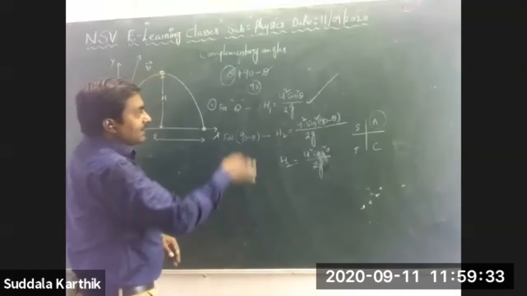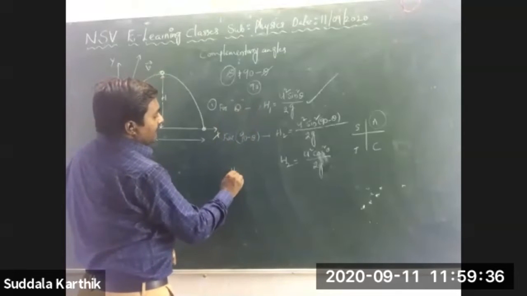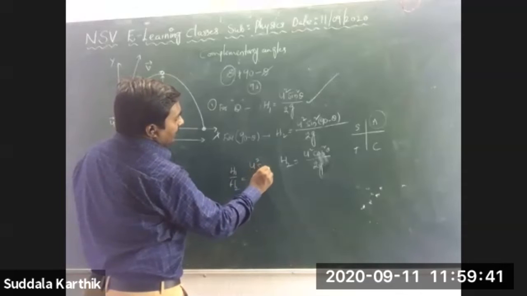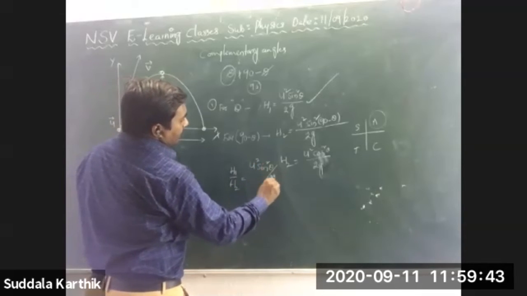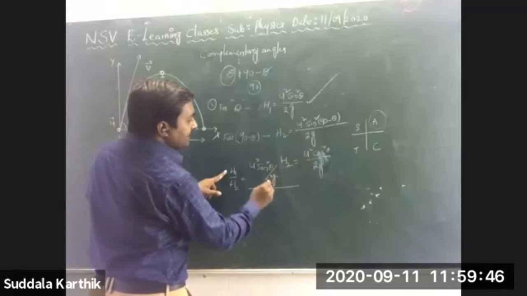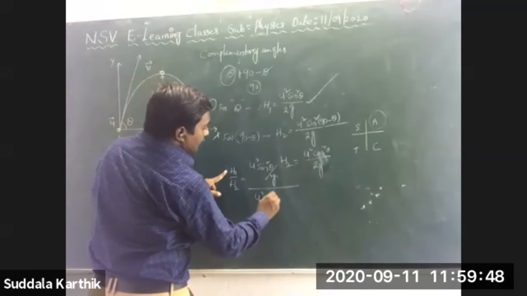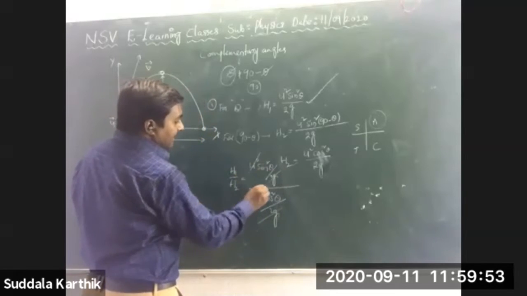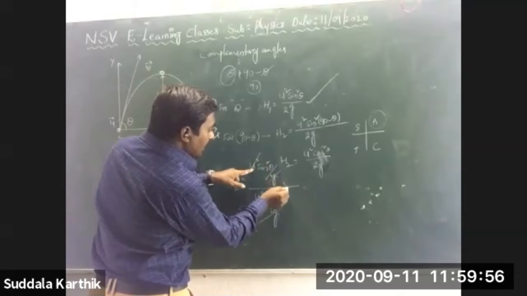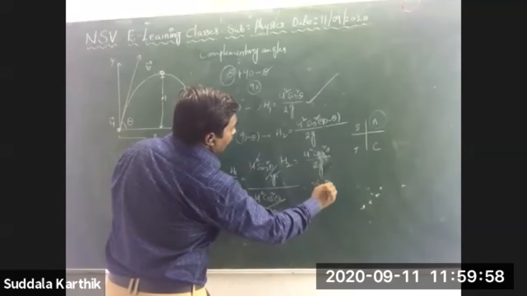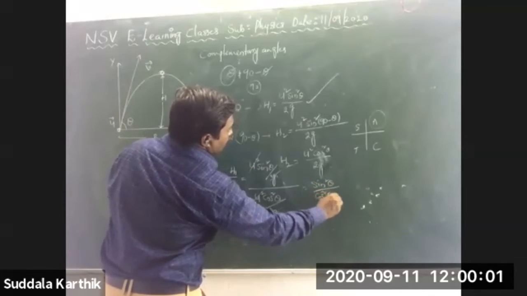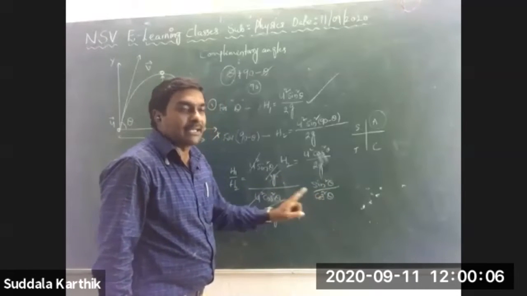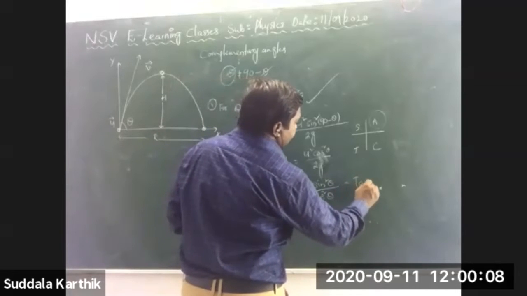H1 and h2. And what is the relation between these two? H1 by h2, I am calculating. H1 is u square sine square theta by 2g. H2 is u square cos square theta by 2g. 2g cancels, u square cancels. This gives sine square theta by cos square theta. H1 by h2 is equal to sine theta by cos theta whole square. You can write this as tan square theta.